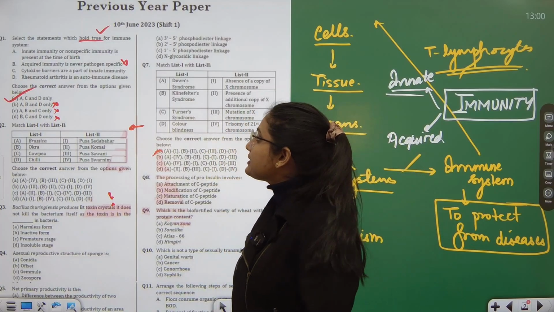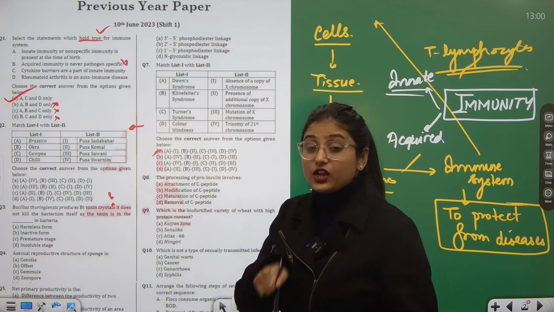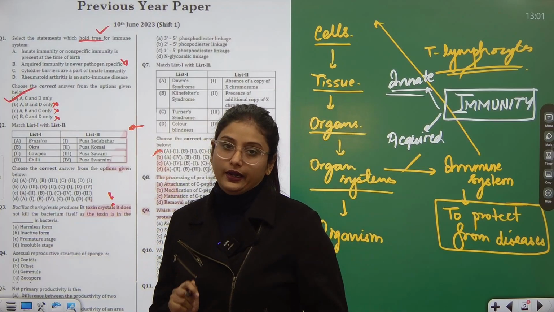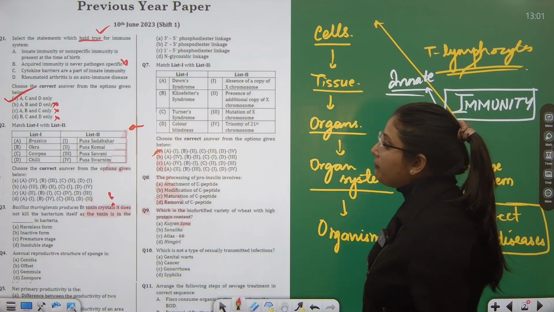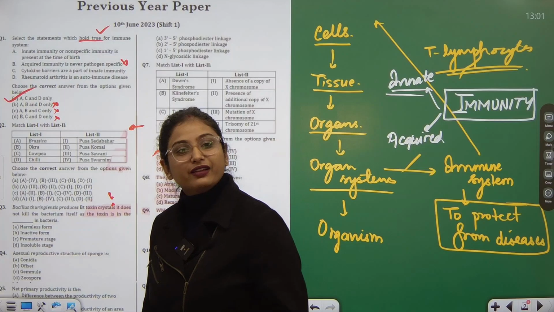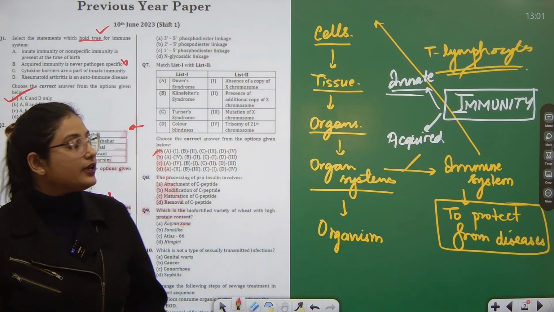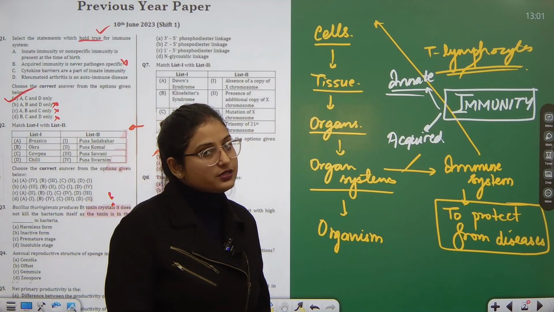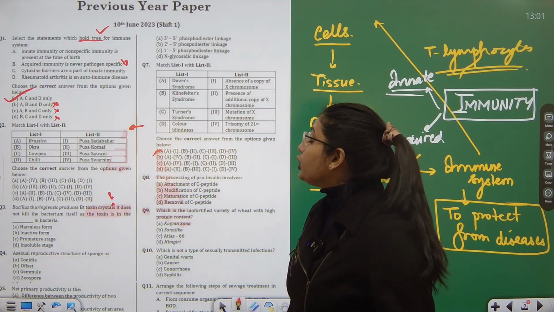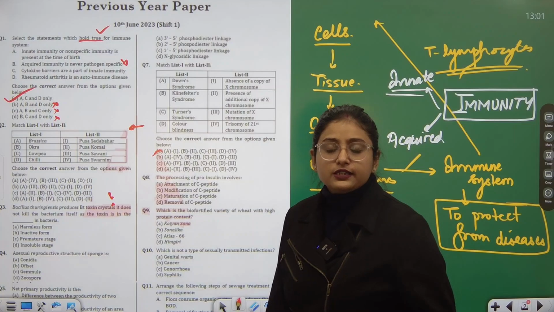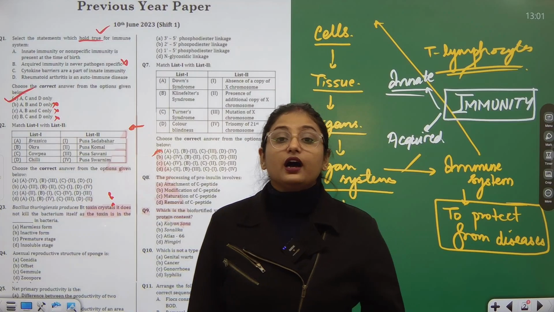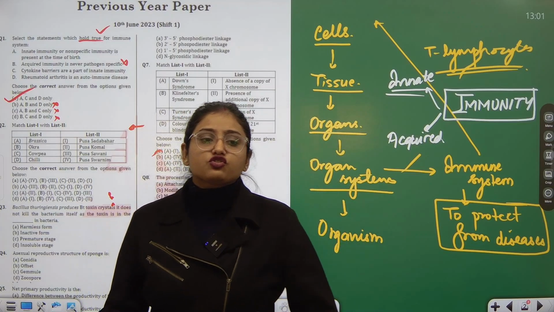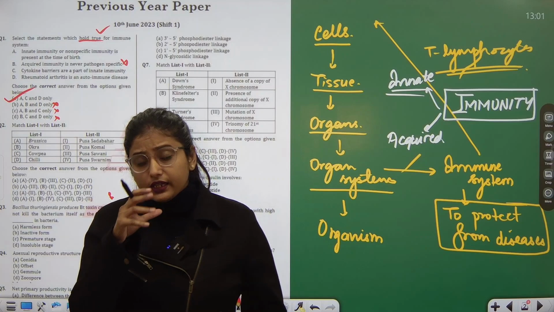Though we will discuss C and D as well, I have just told you how to attempt very quickly. Part C says cytokine barriers are a part of innate immunity. Yes, they are. We will be reading in detail about cytokine barriers in the chapter. Rheumatoid arthritis is an autoimmune disease. I am very sure you must have heard about the disease called arthritis: joint pains, body inflammation.